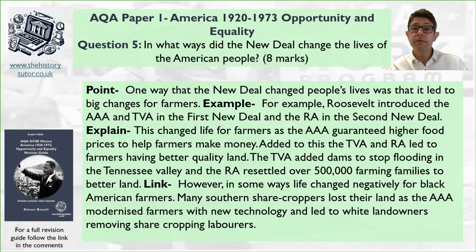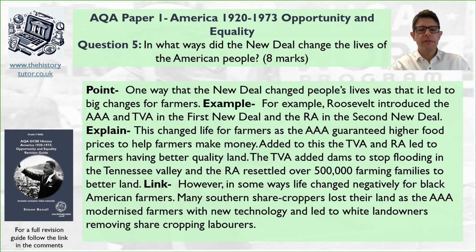Right, so here's what I've gone for. I've said, however, in some ways life changed negatively for black American farmers. Many southern sharecroppers lost their land as the AAA modernised farms and led to white landowners removing sharecropping labourers. Okay, so if they've got all this investment in machinery, then they can just take over their farm. They don't need the sharecrop labourers anymore. They can just be removed from the land.